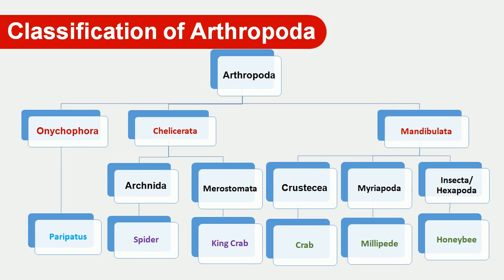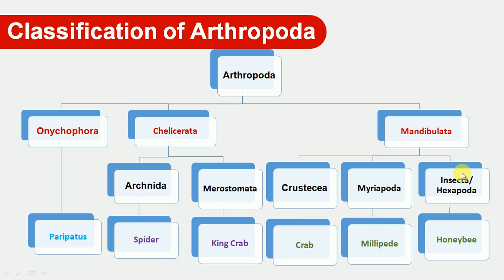An example is the crab. Then Myriapoda is another class. Myria means many, Poda means legs. Animals with many pairs of legs are found here, and we take the example of the millipede or Julus.